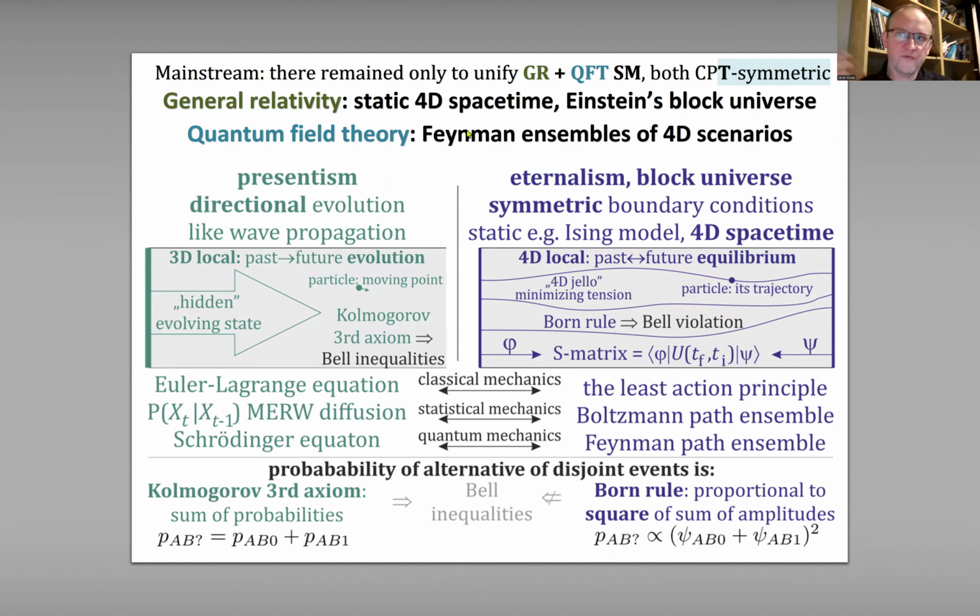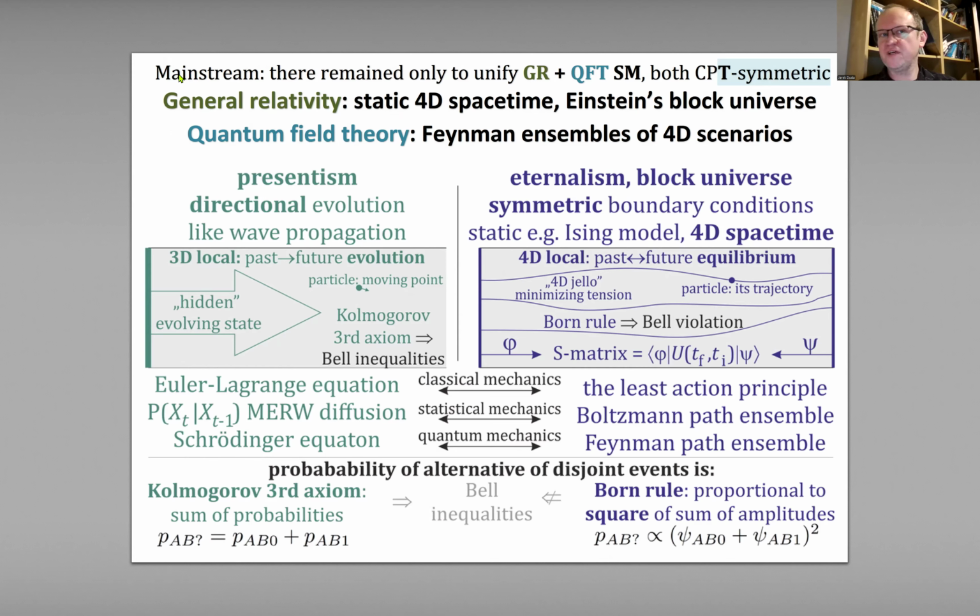So there are these two philosophies of time. One is called presentism, and it's intuitive for us: there is a three-dimensional situation and it evolves in time. However, general relativity instead works on four-dimensional spacetime. So it's called eternalism, Einstein's block universe philosophy of time, where there is some four-dimensional solution, and we just travel through this already found solution. So these are completely different philosophies.